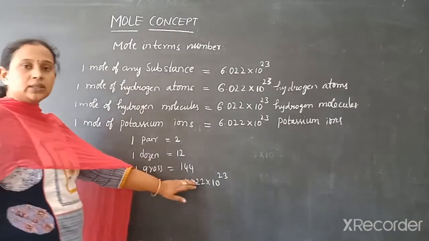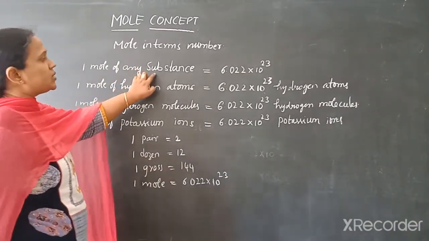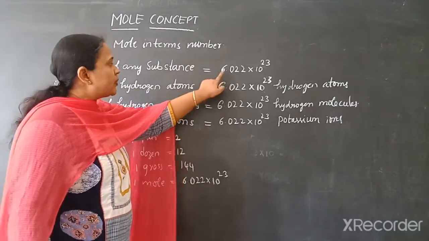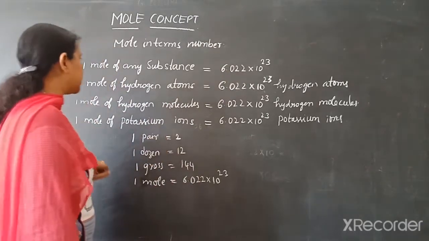Just it is a number. That's why 1 mole of any substance equals Avogadro number. Avogadro number is 6.022 into 10 power 23.